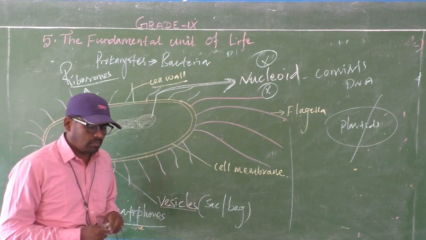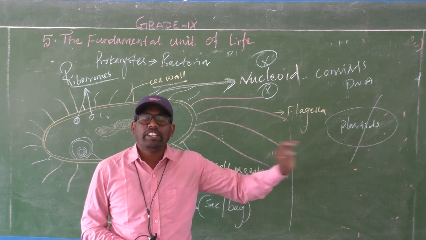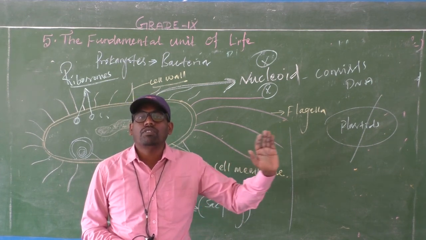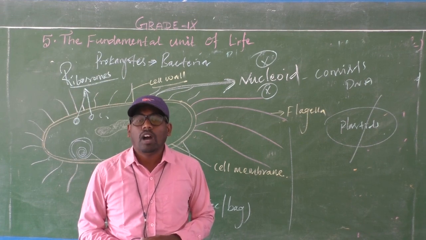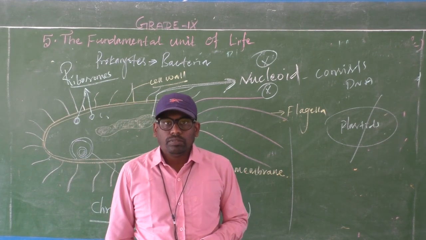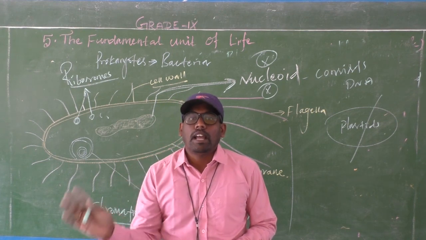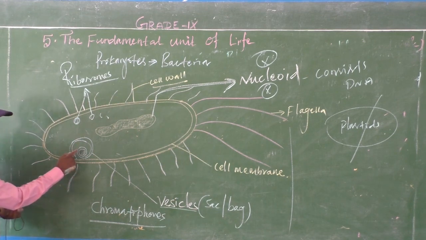The question will come: how does photosynthesis occur in bacteria? Or else: bacteria are prokaryotes, membrane-bound cell organelles are absent, but how does photosynthesis occur? At that time we have to explain about the vesicles. What are vesicles?